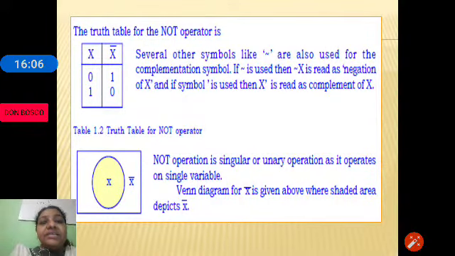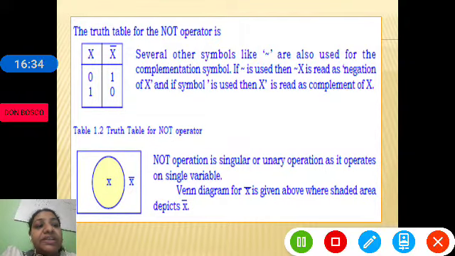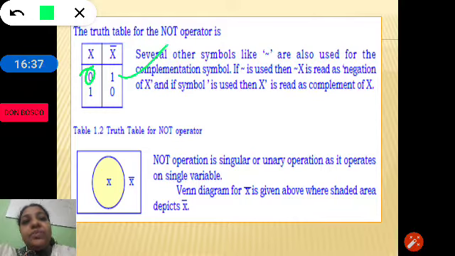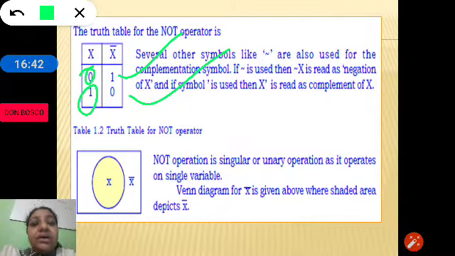Here you can see the truth table to represent the NOT operation. If you are performing addition, you require two numbers. If you are subtracting, you require two numbers. Like that, to perform the NOT operation, we require only one value. For example, x. X can be 0 or 1. The output is the complement of x. If x is equal to 0, the output is 1. If x is equal to 1, the output is 0. The output is the complement of the input.